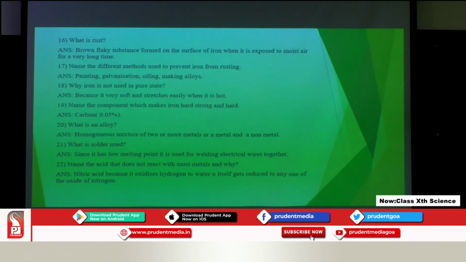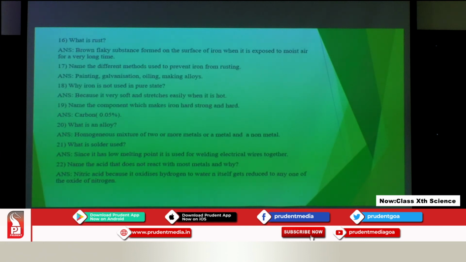Name the different methods used to prevent iron from rusting. We can say painting, galvanizing, making alloys, greasing, oiling. All these methods can be written. Why is iron not used in pure state? Because iron stretches easily, so we cannot use it. Name the component which makes iron hard and strong. It is carbon.